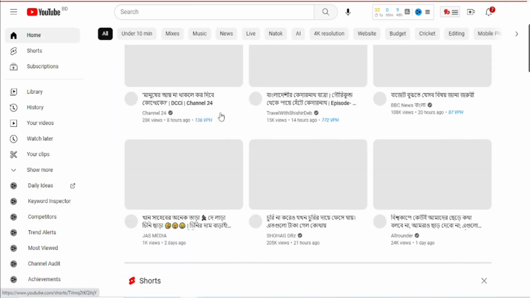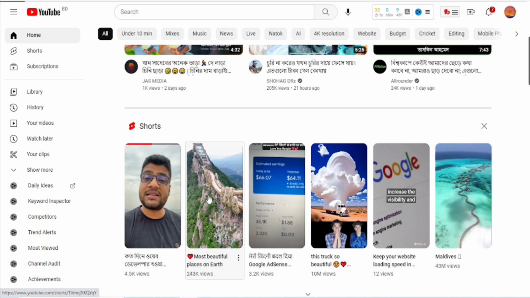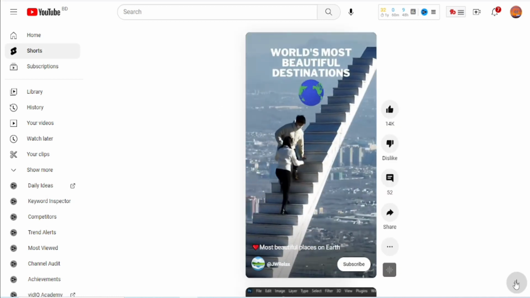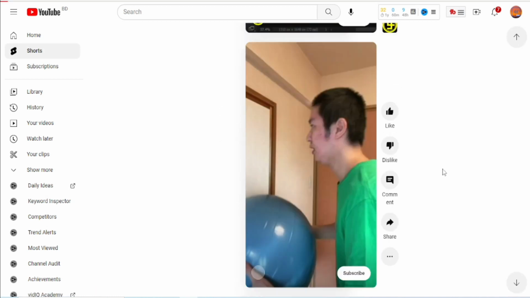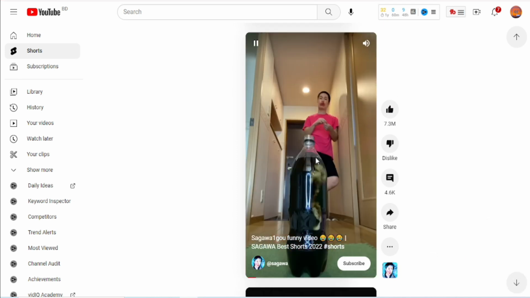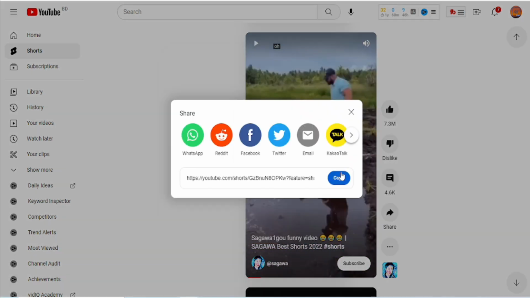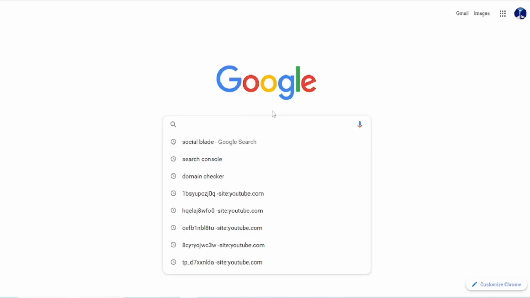Then you scroll some shorts. For example, I scroll down, down, down. So at first go to share, then copy link, then go to YouTube, just type YouTube downloader, then paste and download.